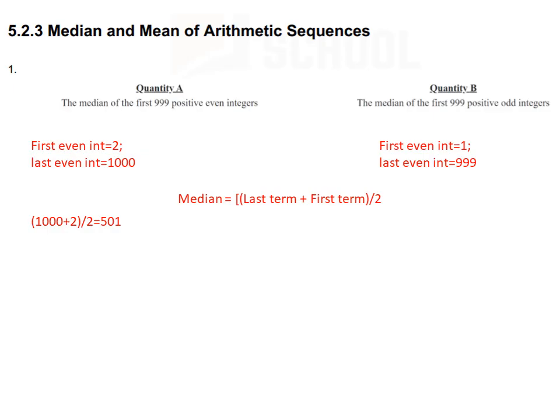Similarly, in case of quantity B, the first odd integer is 1 and the last odd integer is 999 and the median is 500. So quantity A is greater.